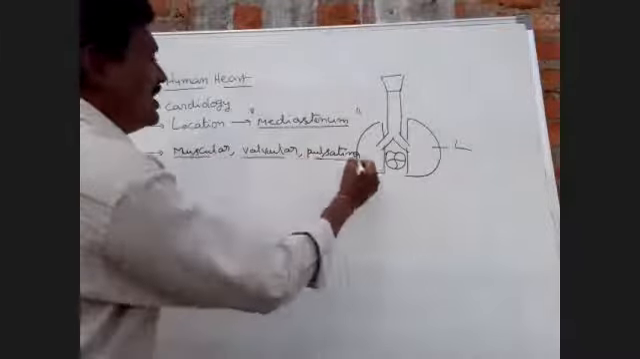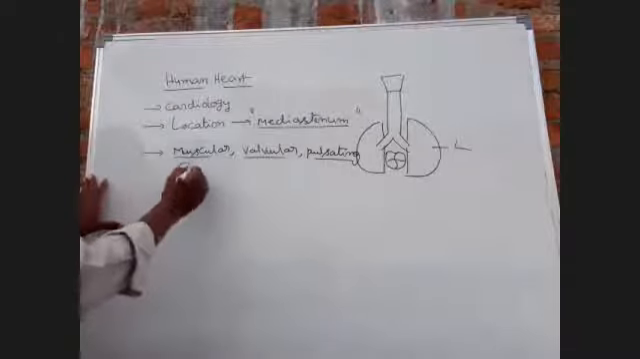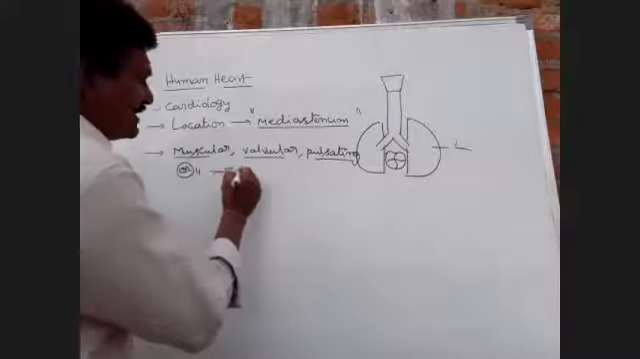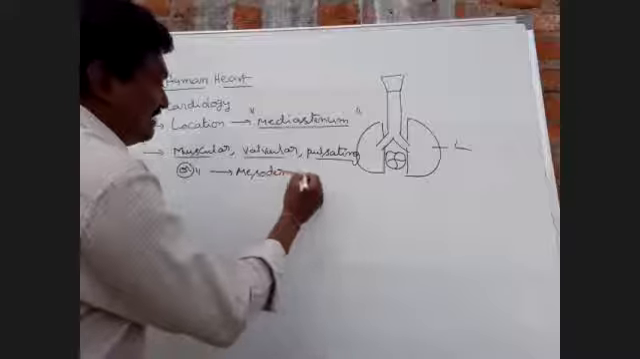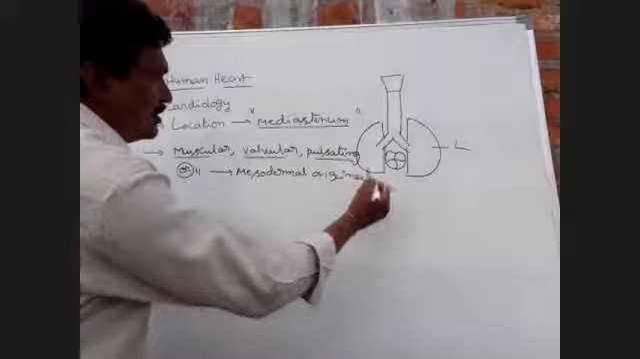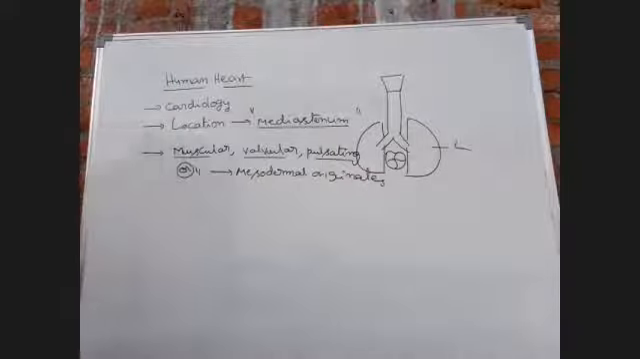Muscular, valvular, pulsating organ. It is a mesodermal organ. This is the most important bit.